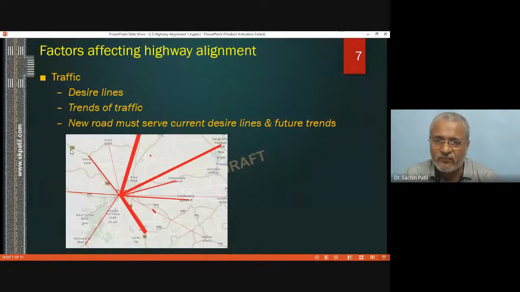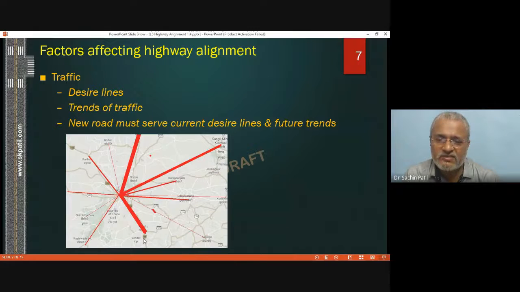So this is the map which is prepared at the bottom. This is for Kolhapur, and if we carry out an origin and destination survey of a huge number of people, we'll be able to identify that a major number of people will be moving along the national highway. So if these numbers of people, numbers of routes, are marked on a route, a higher number will indicate a higher width.